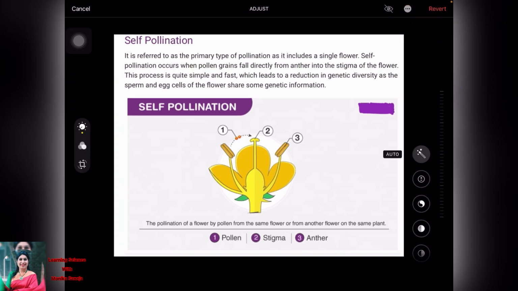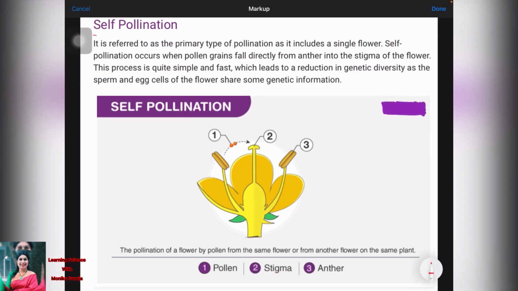Pollination is of two types. One is self-pollination and the other is cross-pollination. What is self-pollination? It is the primary, simple type of pollination which includes a single flower. Self-pollination occurs when pollen grain falls directly from anther onto the stigma of the flower. It is a very simple and fast process in which a zygote is formed, and from the zygote seed is formed.